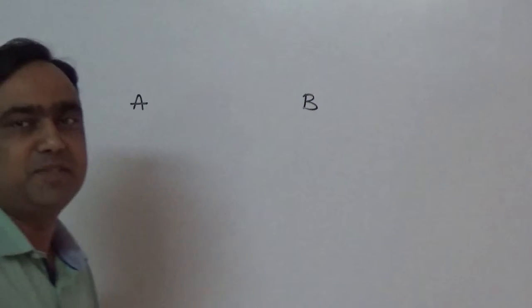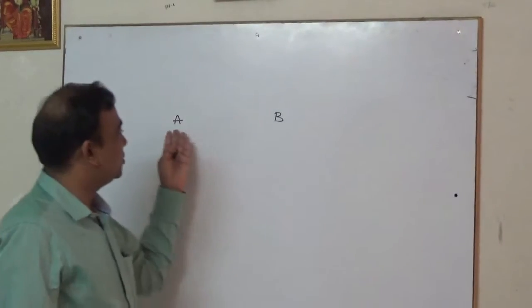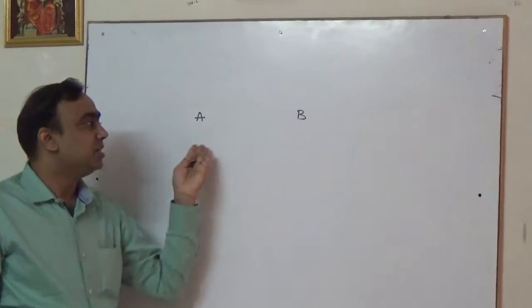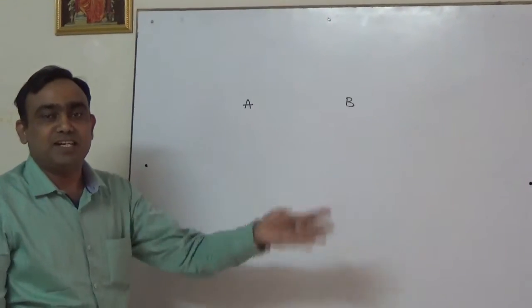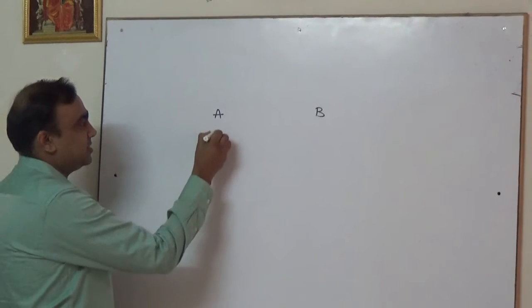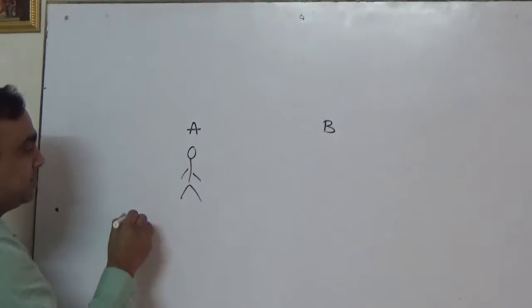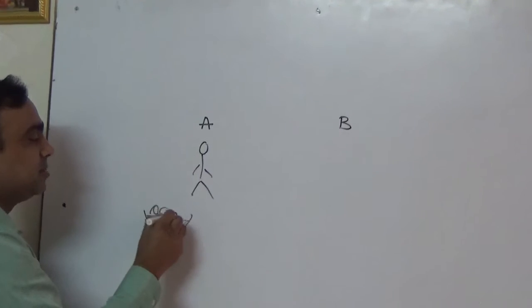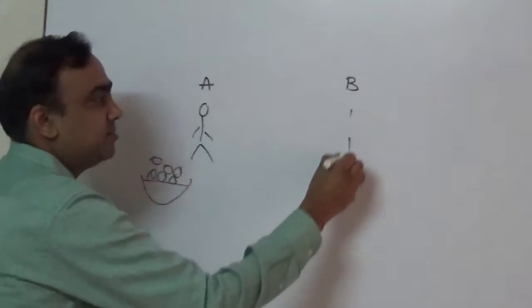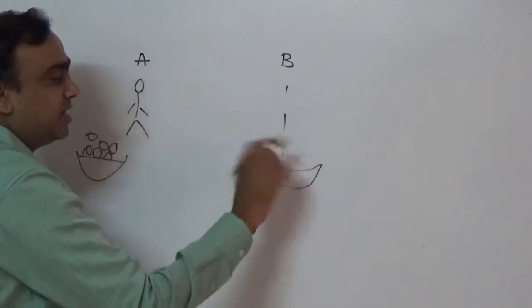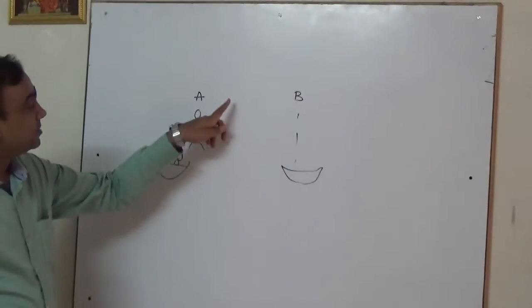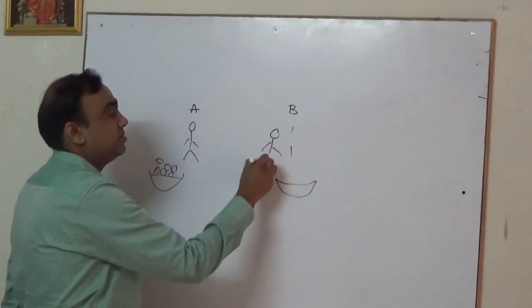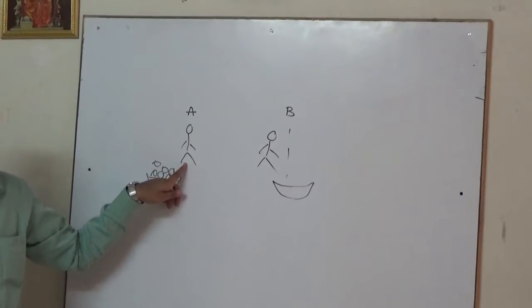Right now we use a decimal number system. Suppose these two persons don't know any number system. How will they keep account of transactions? Suppose person A is having some apples and person B is not having apples. This is person B. Person B comes to person A and asks for apples.